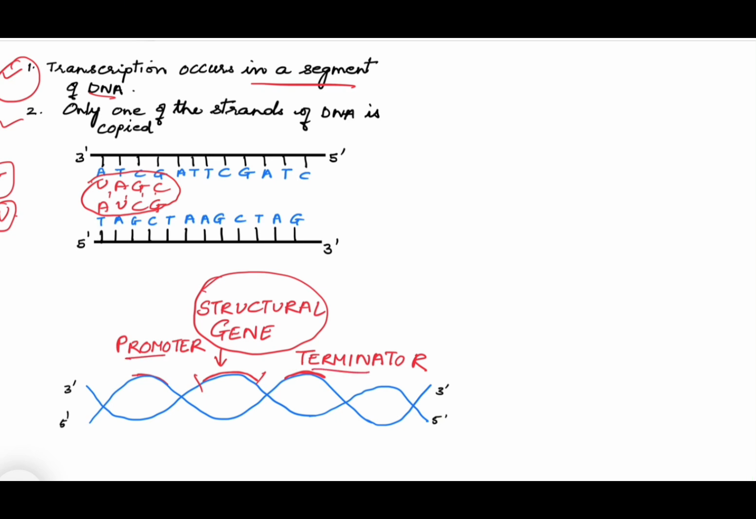So what happens is that RNA polymerase, the enzyme, binds to the promoter site, copies the complementary strand here at the structural gene, and then by the time it reaches the terminator, it drops off and RNA is released. So only a part of DNA forms RNA, that is, the structural gene only forms RNA, and only one of the strands of DNA is copied and it forms RNA.